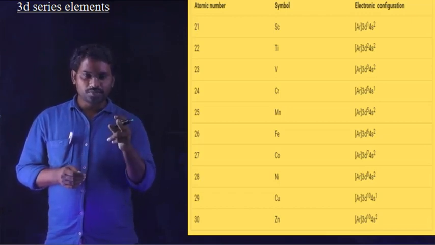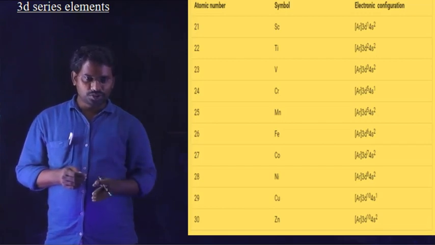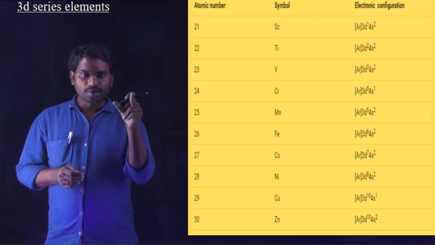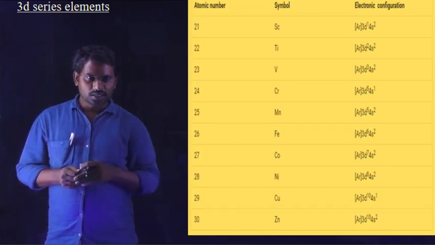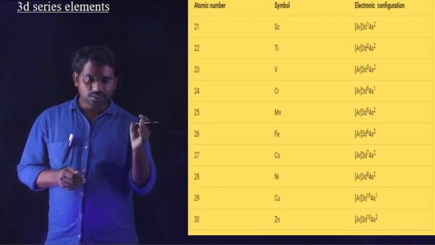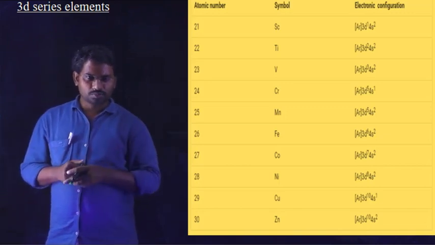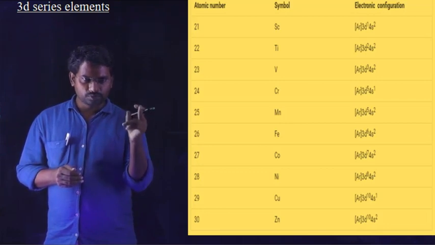The main important point is this: once you look at all the configurations from scandium to zinc, you have to clearly identify two similar properties. Except 3 elements, the remaining elements have a partially filled d orbital configuration. Look at scandium, 4s2 3d1; titanium, 4s2 3d2; vanadium, 4s2 3d3. But come to the configuration of chromium. What is the configuration of chromium? It is argon 4s1 3d5.